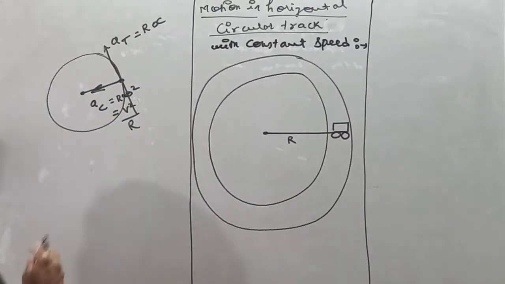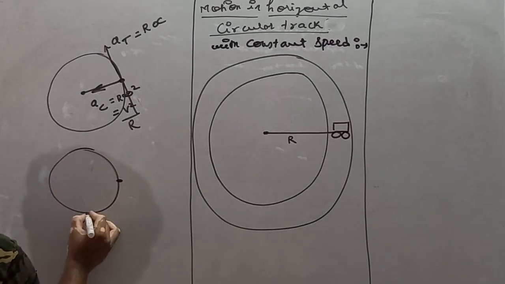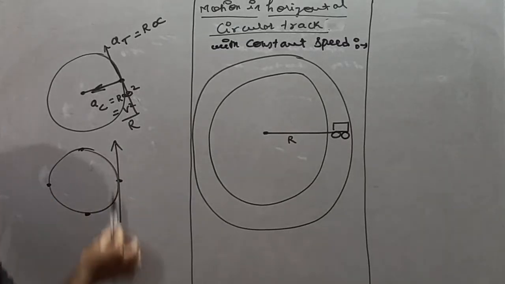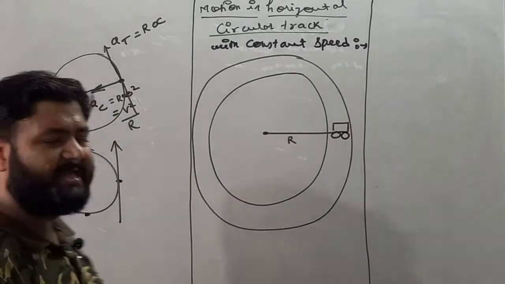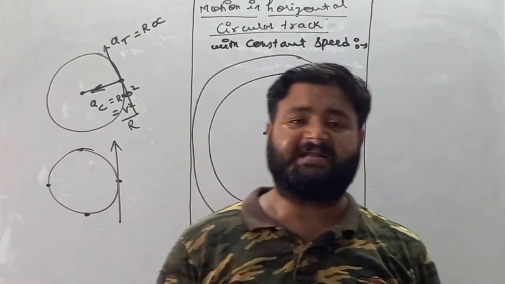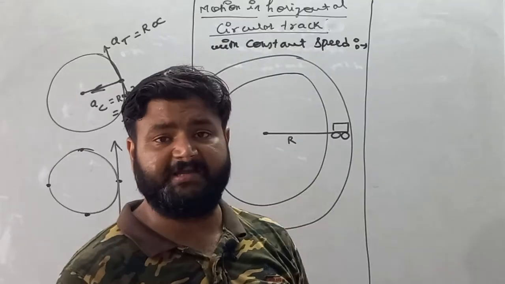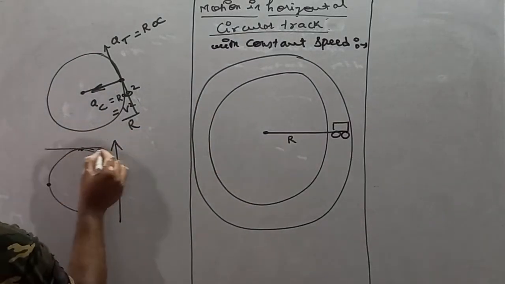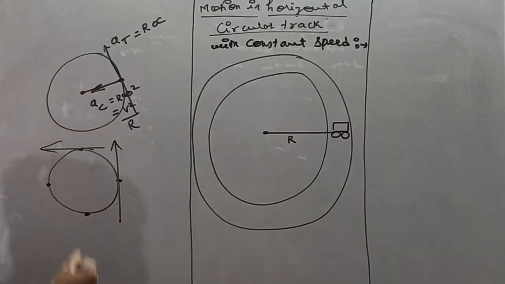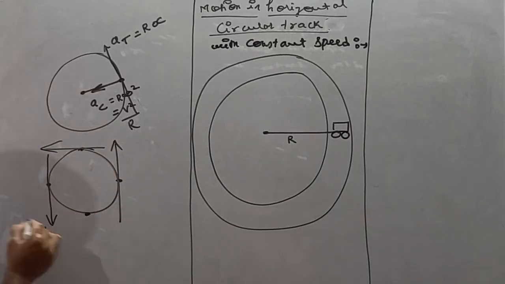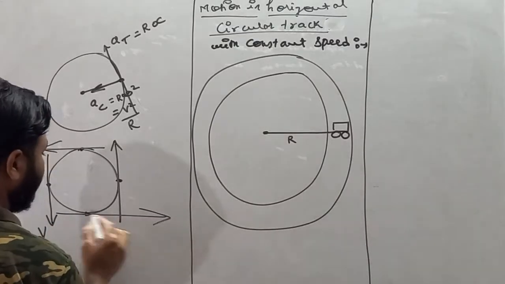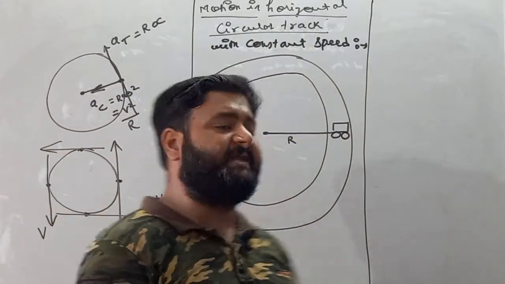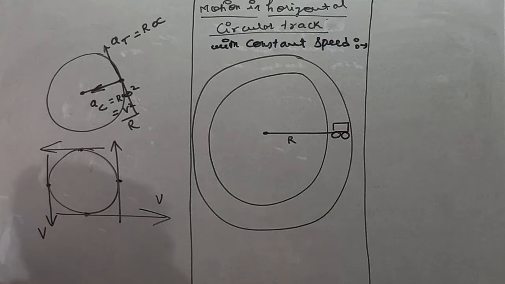And if we are talking about circular motion, then see, my dear student, every point carries a different direction of speed. If I am talking about this point, then the speed must be in this direction, because we know that in circular motion the direction of speed is represented by drawing a tangent. So at this point the direction of speed is like this, at this point like this, and at this point like this. So if the particle is in circular motion, then every point carries a different direction of speed.